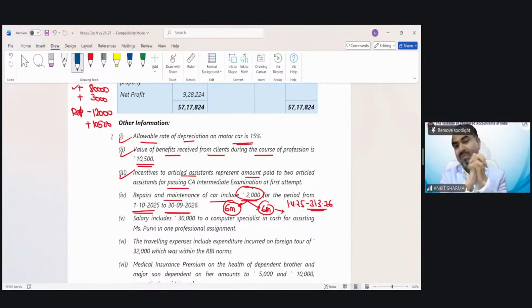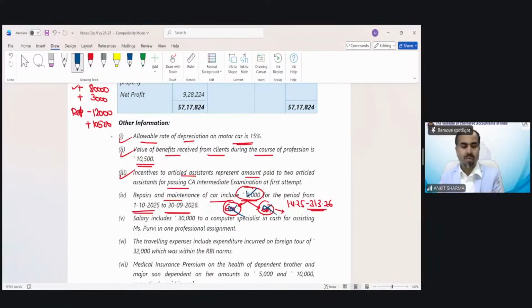Because cash system is being followed, it does not make any sense whether this 2,000 covers 6 months of current year or 6 months of next year. It does not make a difference. Even if it covers next 4 years' payment, still that would be allowed in the year in which it has been paid.